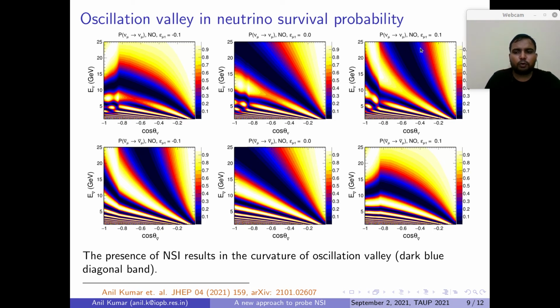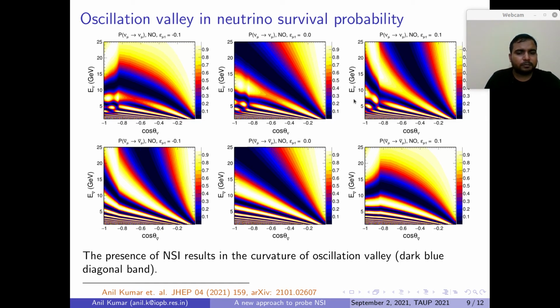Now let's say we go to the positive NSI of epsilon mu tau equal to 0.1. Then we see that this oscillation valley bends in the upward direction. If we flip the sign of epsilon mu tau and go to epsilon mu tau of minus 0.1, then we see that this oscillation valley bends in the downward direction.